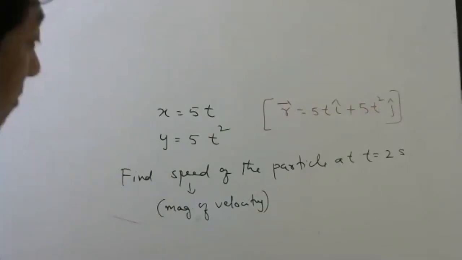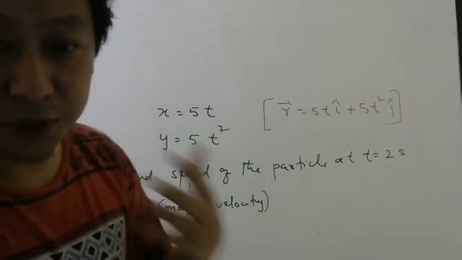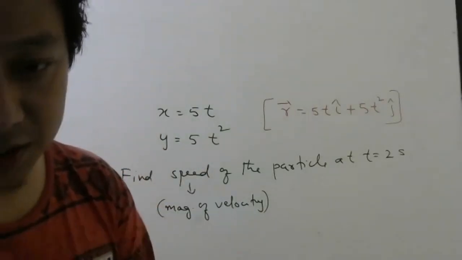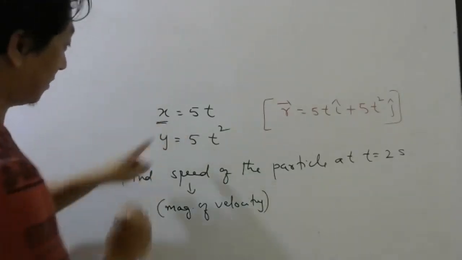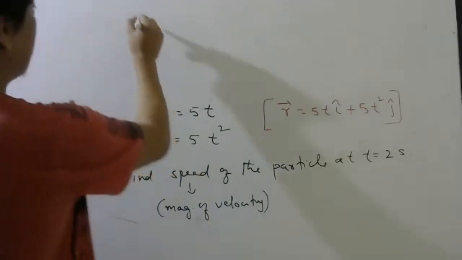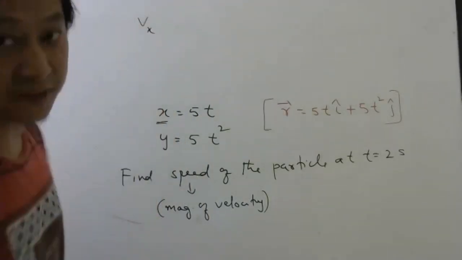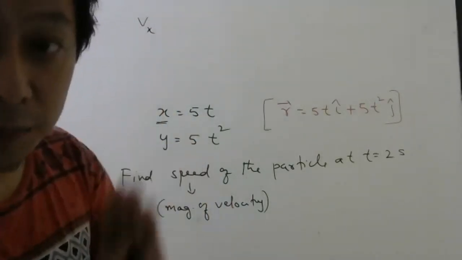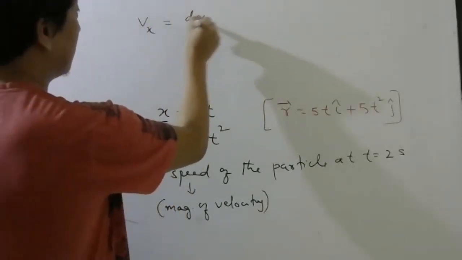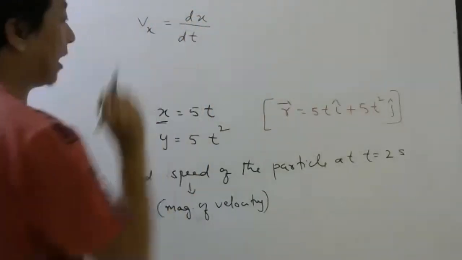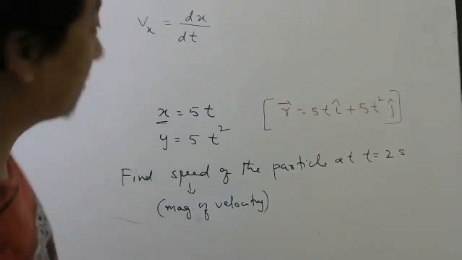So you know from our discussion of motion in a plane, when x coordinate changes with time, there will be some velocity along x-axis. That is called x component of velocity. That is found by taking dx by dt, like we do in one-dimensional motion.